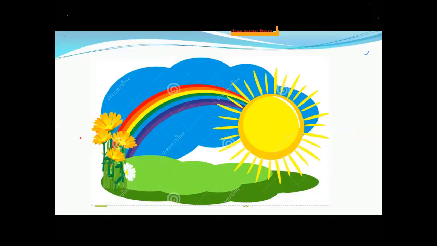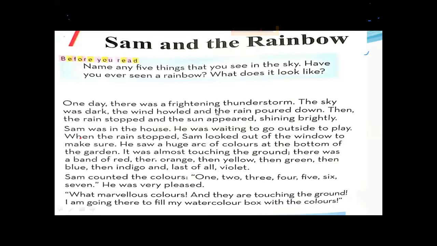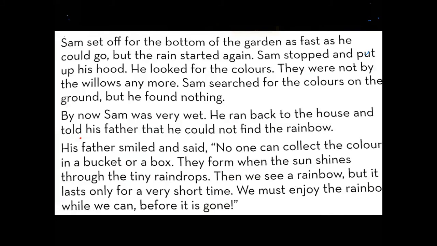Okay, students, after the rain, you can enjoy the rainbow here when the sun shines. And how does the rainbow form? When the sun shines through the tiny raindrops, we can see the rainbow. And how come we enjoy the rainbow for a very short time? We enjoy the rainbow while we can before it is gone.